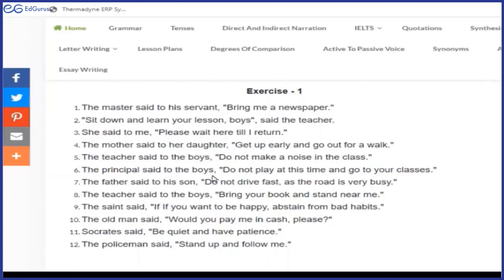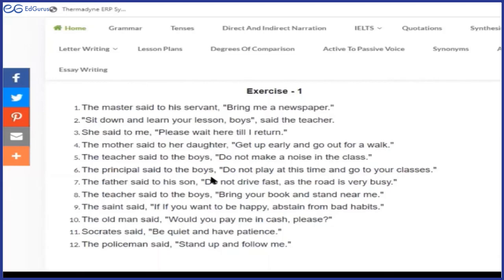If I say, and more you use forbade here. The teacher forbade the boys to make a noise in the class. Okay. The teacher forbade the boys to make a noise in the class. Yes. The principal said to the boys, do not play at this time and go to your classes. The principal forbade boys to play at this time and go to your classes.